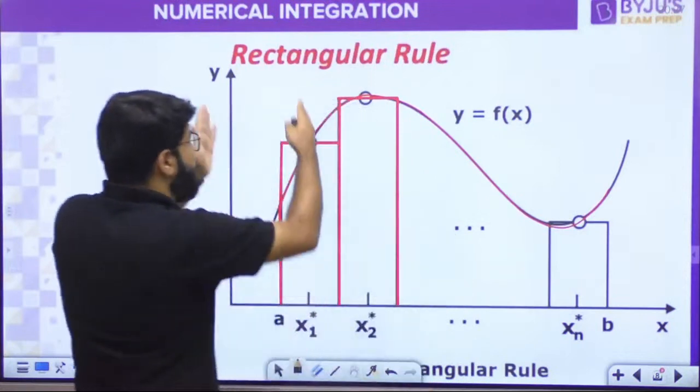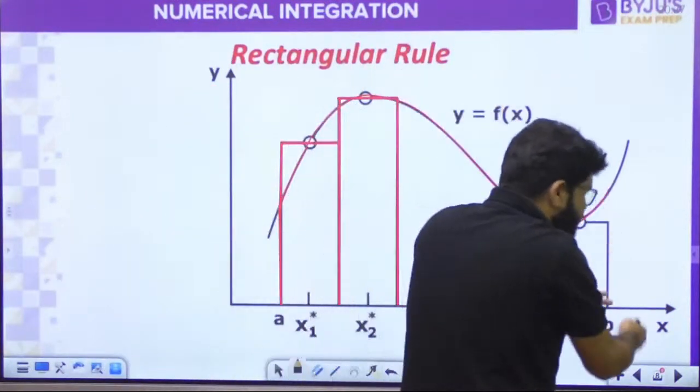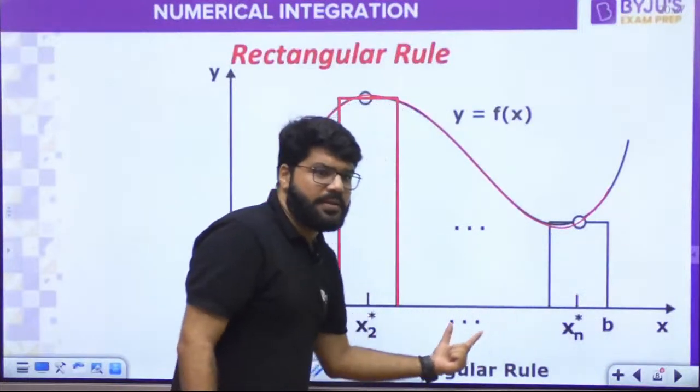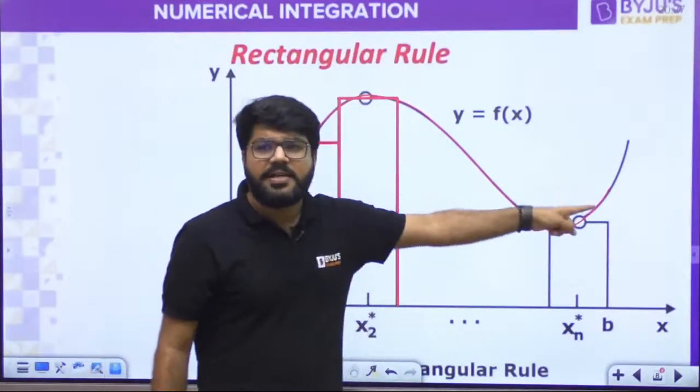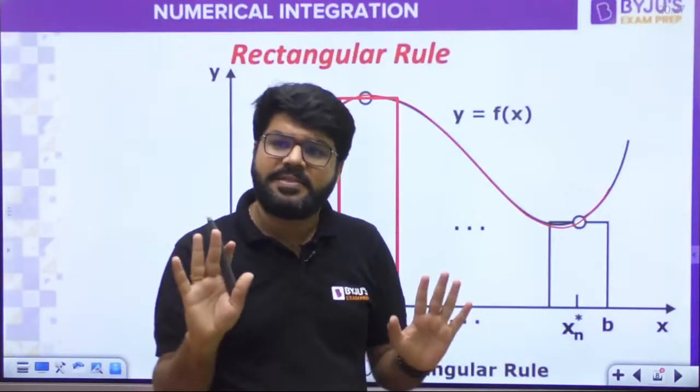First method: let's break the total region into n rectangles of equal width. So what is the total area? Sum of the areas of all the rectangles. What is the area of a rectangle? Base into height. That is the idea.